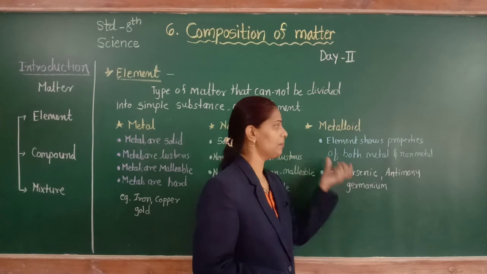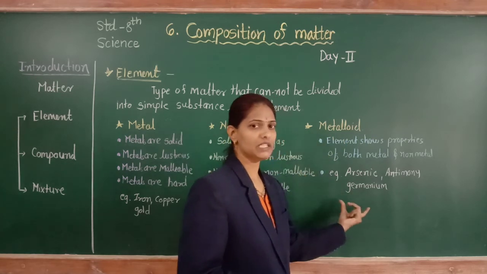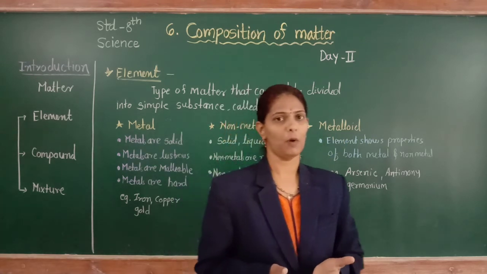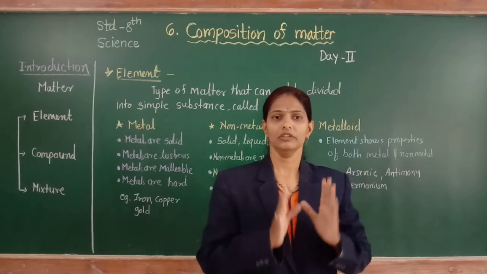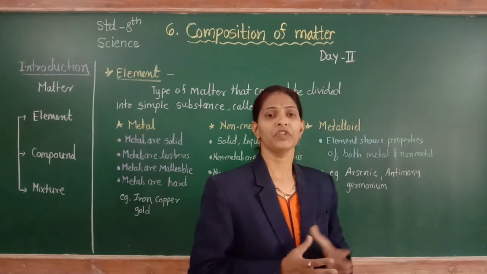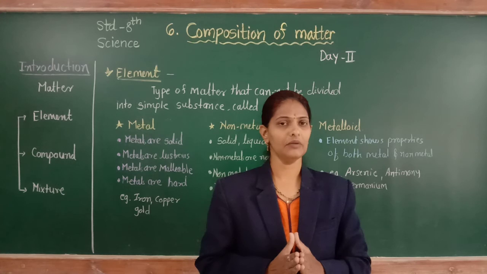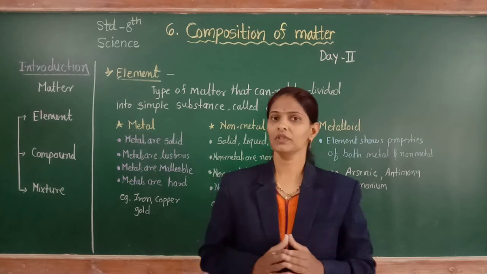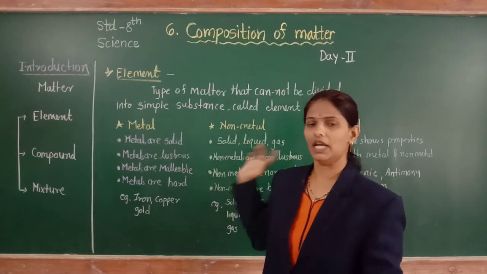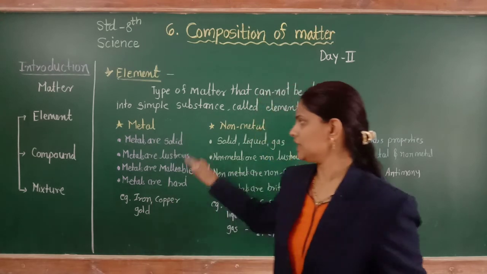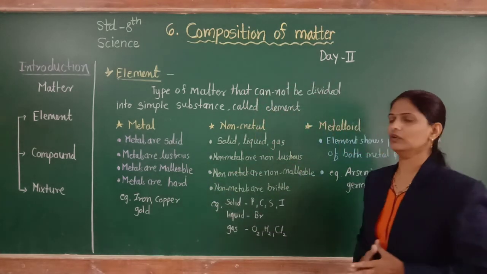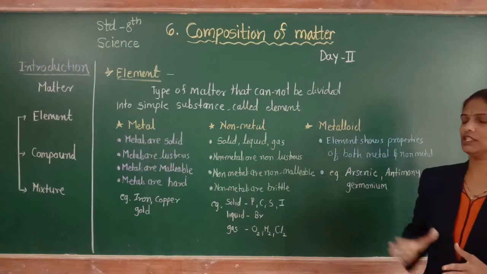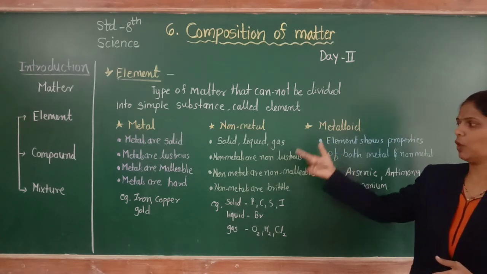These elements show both properties of metal and non-metal, that is why they are metalloids. Do we understand the types of element: metal, non-metal and metalloid, and their properties? So write down in your notebook the definition of element and the properties of their types.